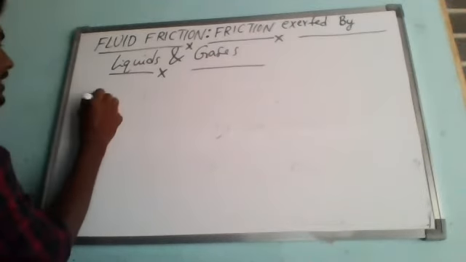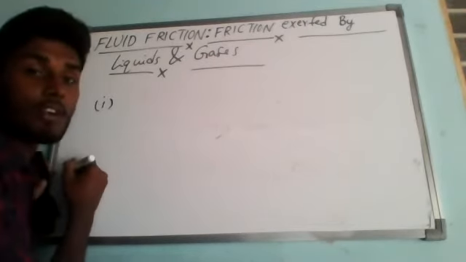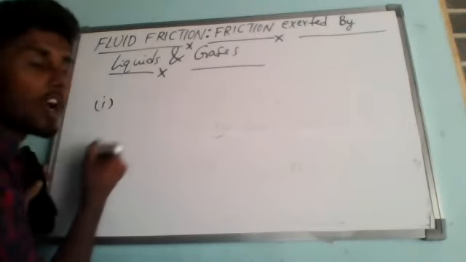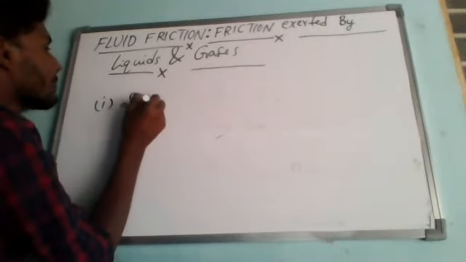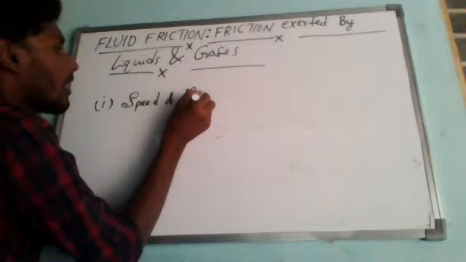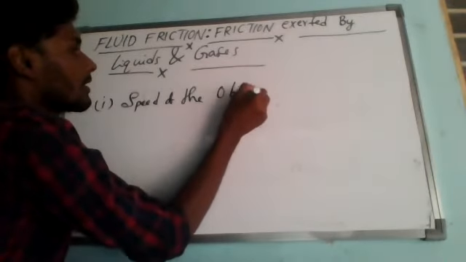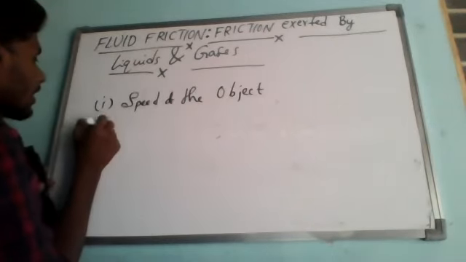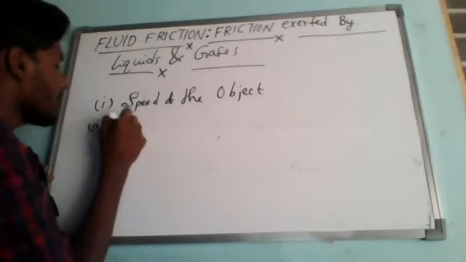The first factor which will influence the magnitude of frictional force is the speed of the object. The next one is the shape of the object.